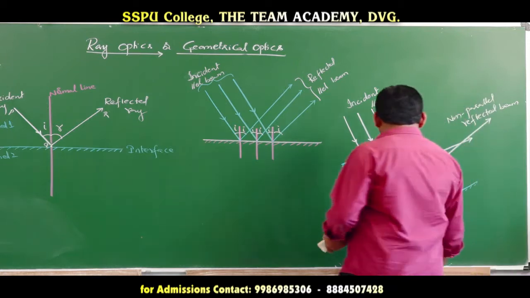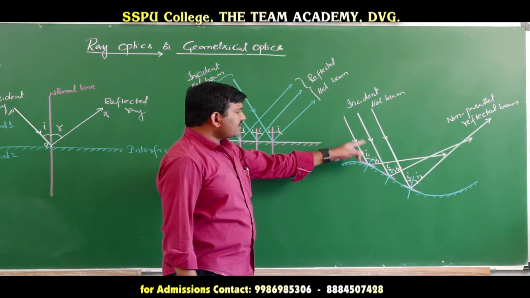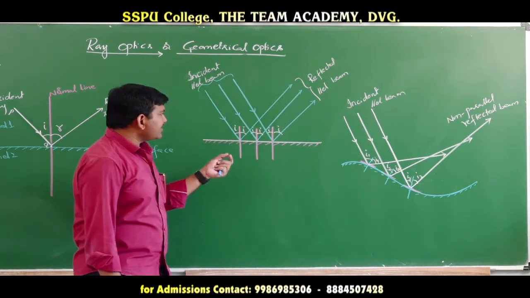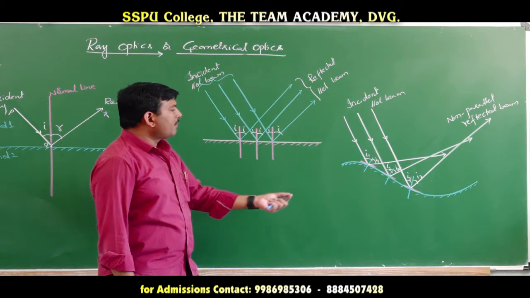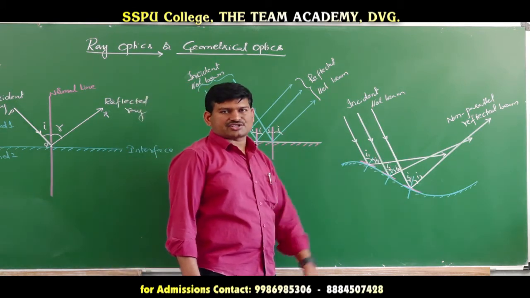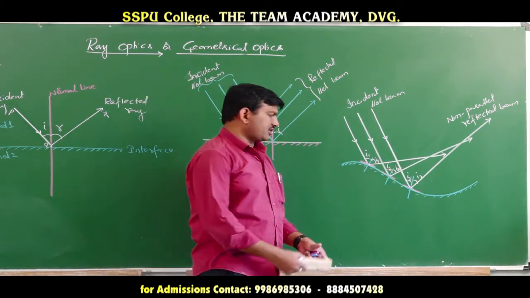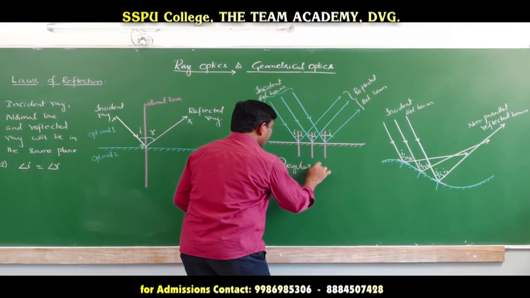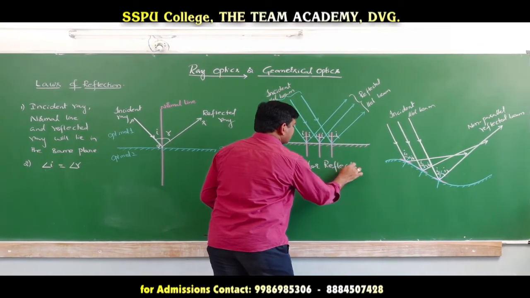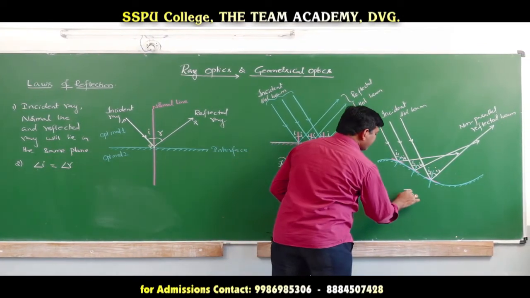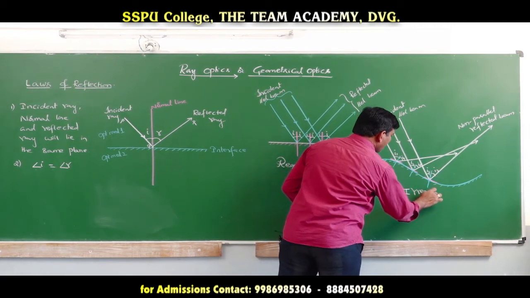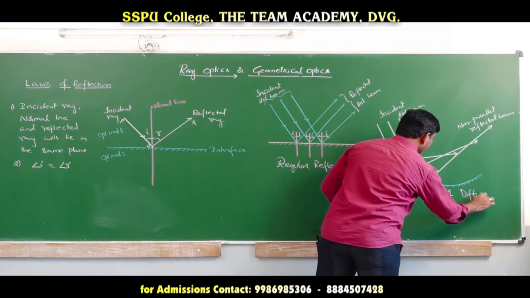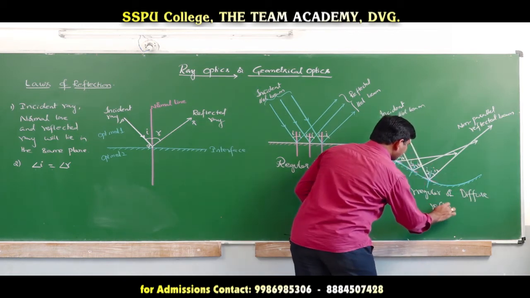So from this, what I can say is that this is a reflection phenomenon and this is also a reflection phenomenon. In this case we have a regular kind of reflection, but here we have an irregular reflection or diffuse reflection. This is said to be regular reflection, and this is irregular or diffuse reflection. Is it clear?